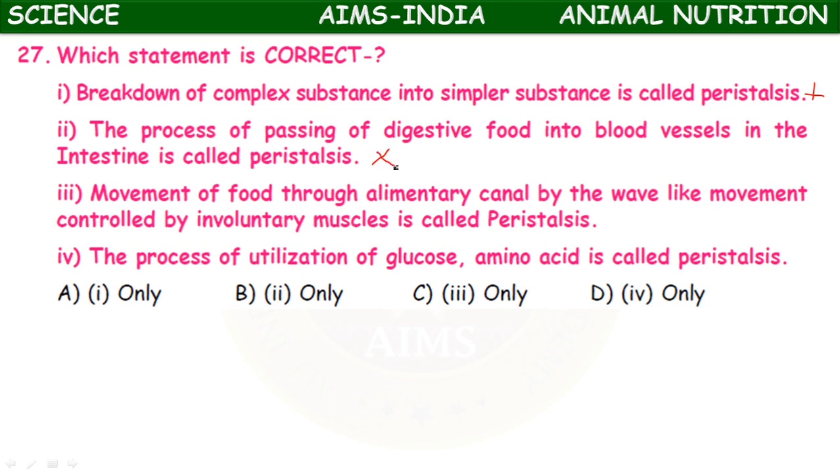It is also wrong. The movement of the food through alimentary canal by a wave-like movement controlled by involuntary muscles is called peristalsis. So it seems to be correct. The process of utilization of glucose and amino acids is called peristalsis. It is also wrong. So here the correct statement is number 2.